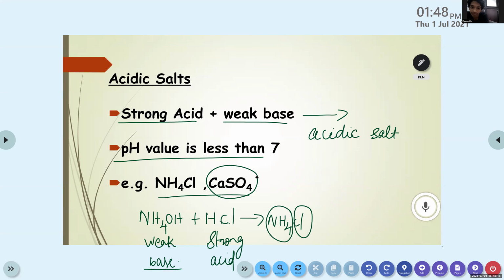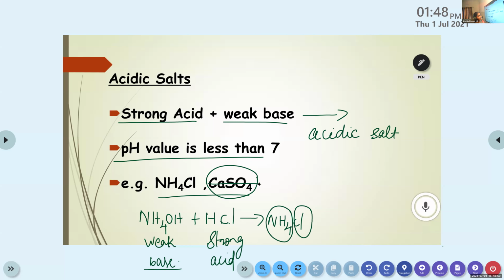Now you only need to write this NH4Cl. Okay? NH4Cl. Finished? Ma'am, what happened? No need to write CaSO4 now. I will tell you in the next class. We already wrote CaSO4 as an example for a neutral salt. That's why, okay, it's some mistake there. I didn't notice that. Sorry.